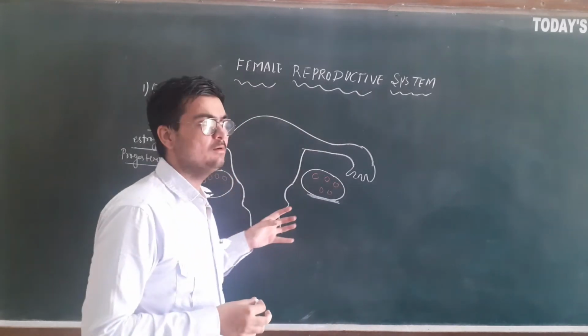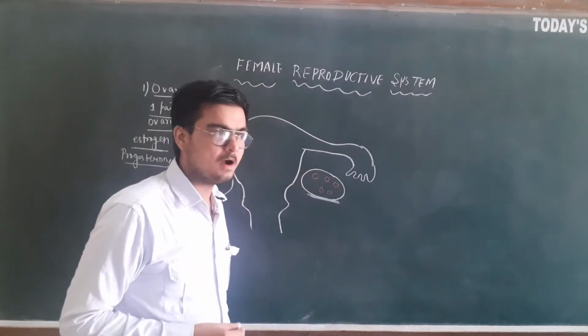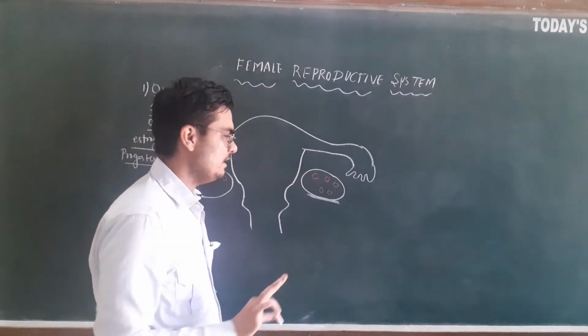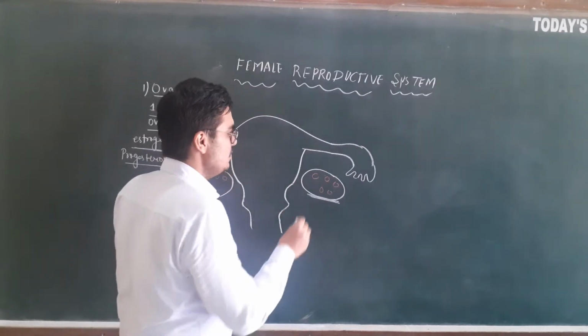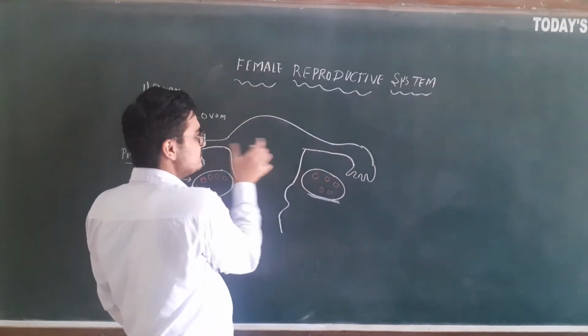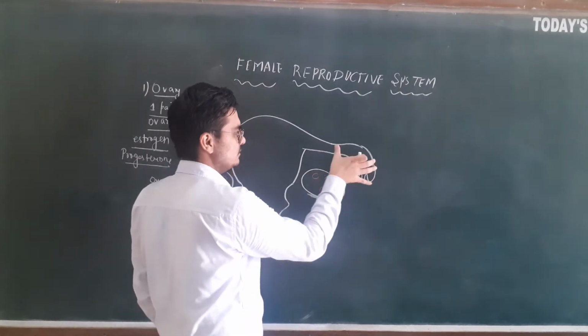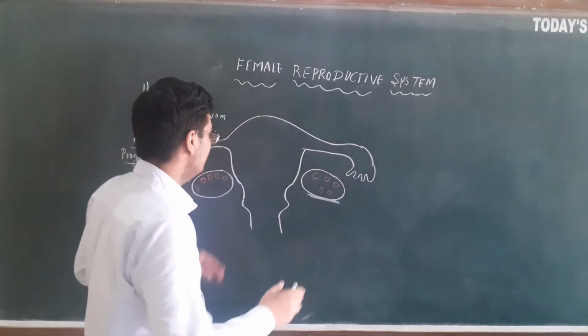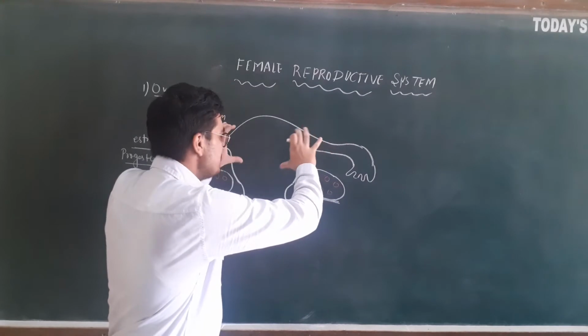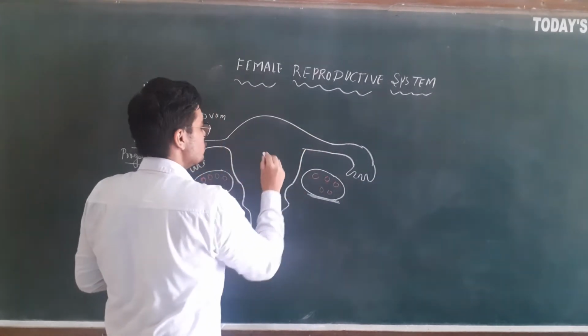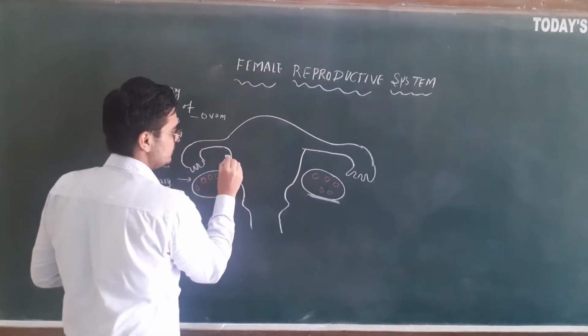Now let's put our focus on the structural part. Now the ovary has the ova, it is the primary sex organ. Now there is a fallopian tube. These two are the fallopian tubes. This whole structure is the fallopian tube. The two fallopian tubes will join to form the uterus. This part is the uterus.